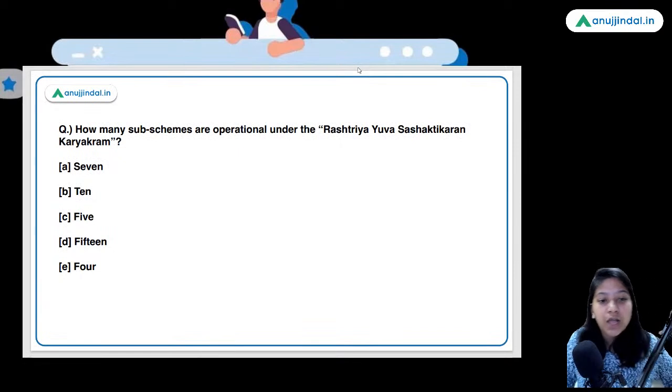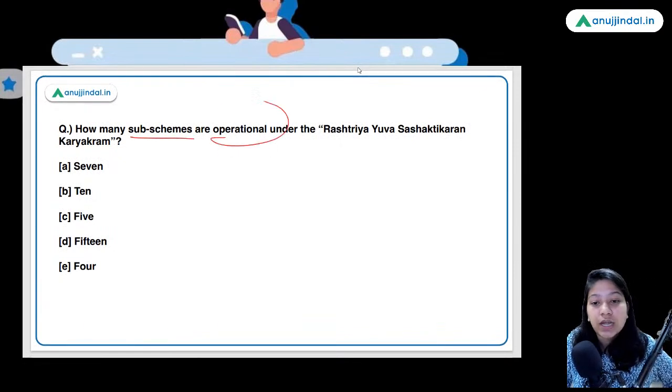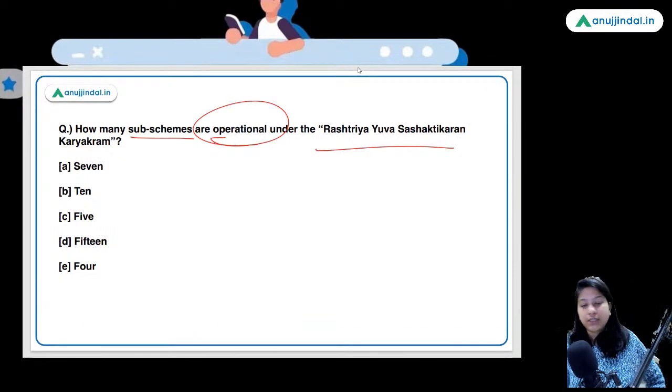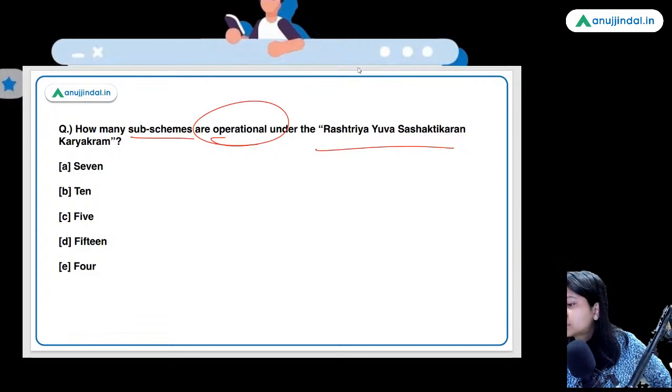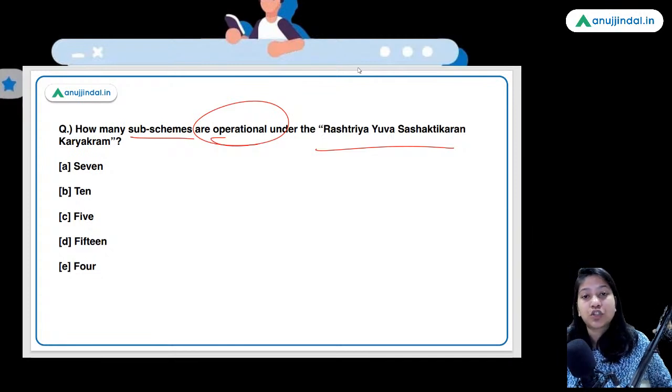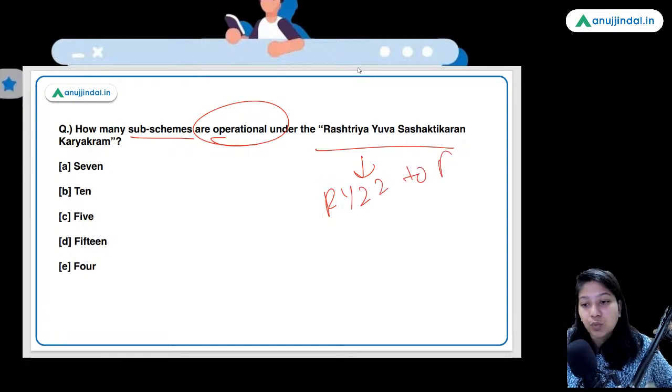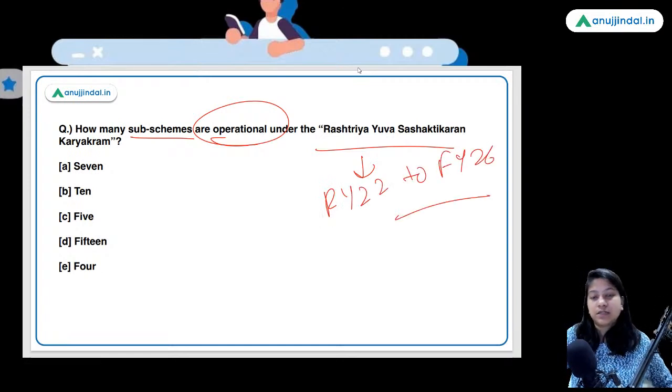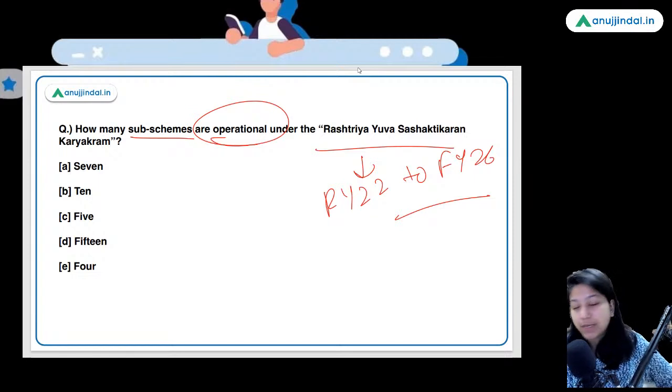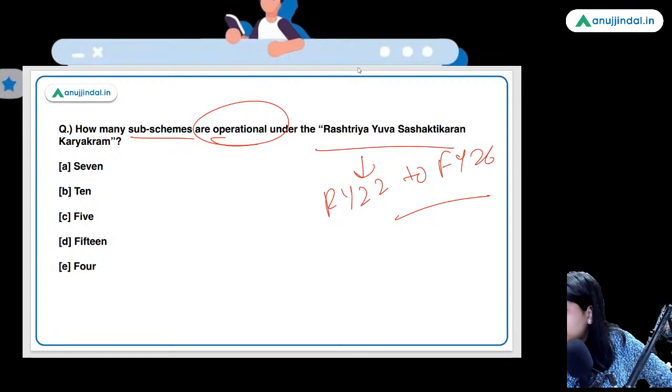Let's move ahead. How many sub schemes are operational under the Rashtriya Yuva Sashaktikaran Karyakram? Basically, why is this scheme so much in the news? Because the union government has extended the tenure of this scheme till FY 2026.